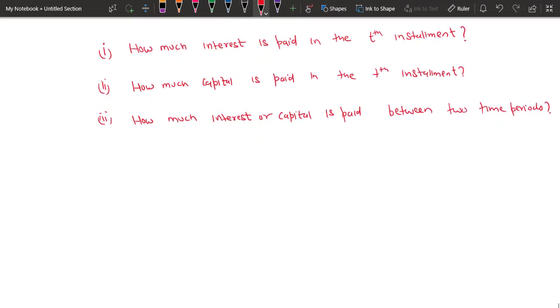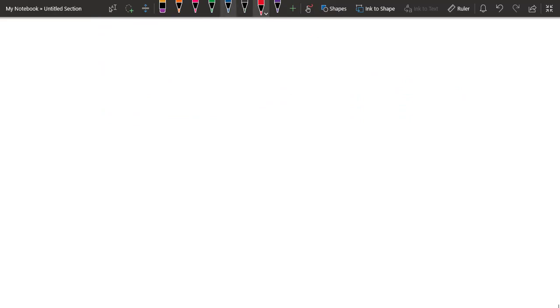So in the first and second one, we will do nothing but calculate the interest and capital part in any installment. The third part is an important one, and in that we will see how to calculate the interest and capital part between two installments. So let's say I have first installment at xt and second installment at xt plus n. And if I want to calculate how much interest I have paid in between these years, or how much capital I have paid back in these years, how to calculate that? So we move with the first question, that is calculating interest amount in any installment.